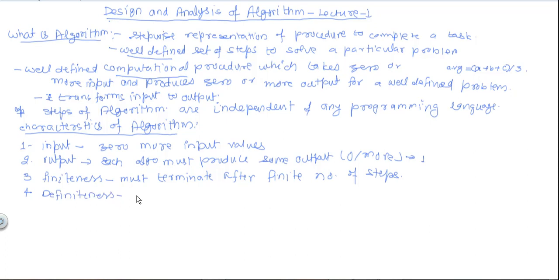Next characteristic is definiteness. Steps of the algorithm must be clear and unambiguous. That is, there should be no confusion. That we have seen here while writing the step of average calculation. So there should be definiteness characteristic in the algorithm.